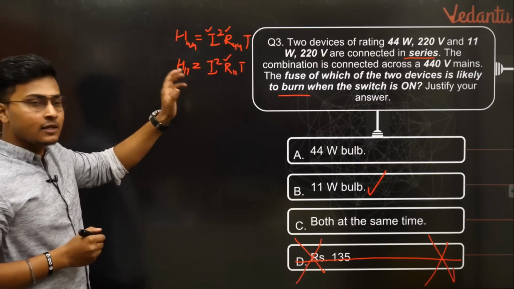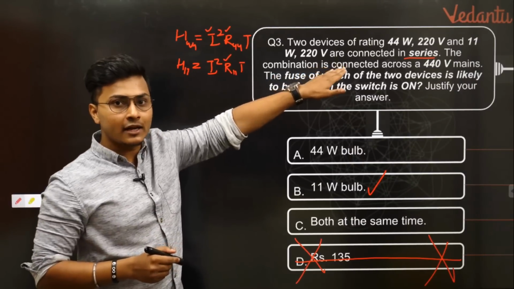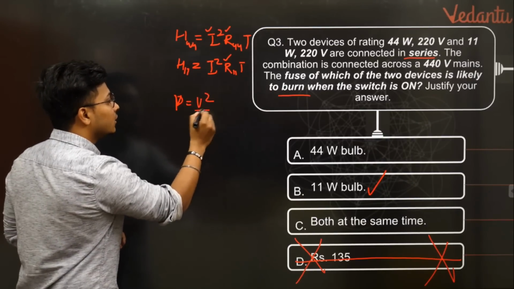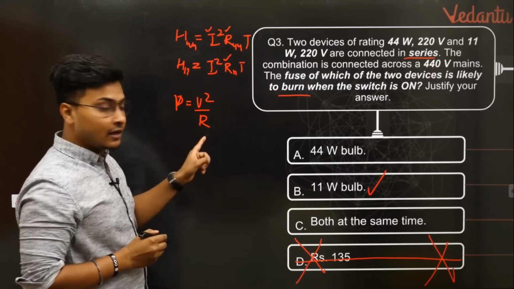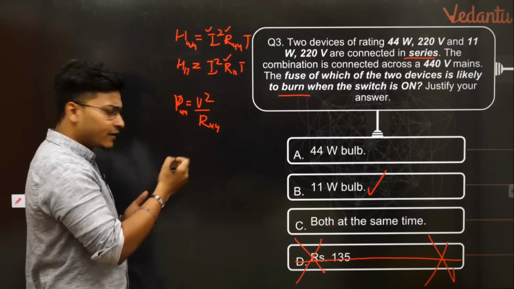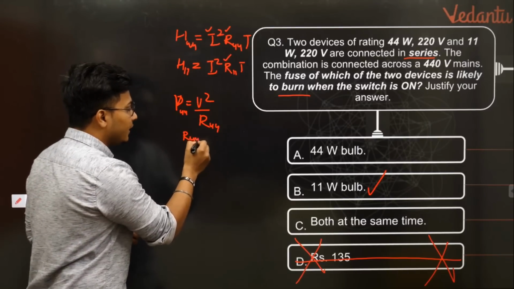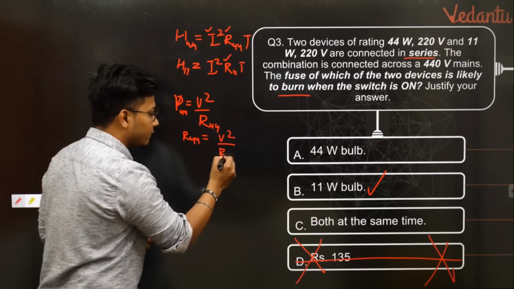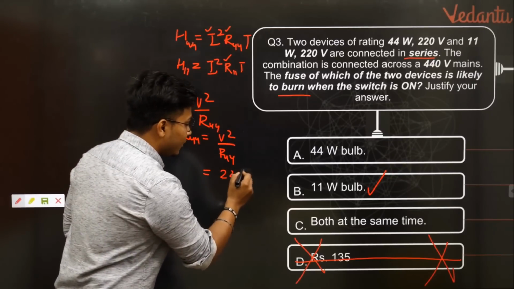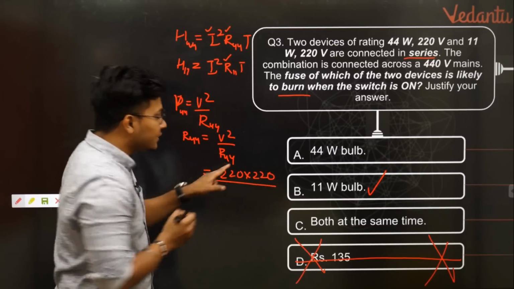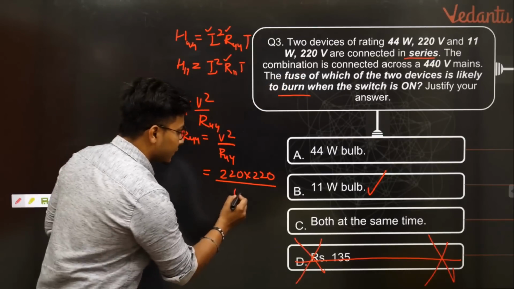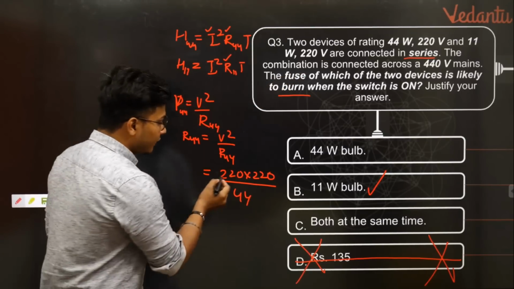So how to find out the resistance? We all know one simple scenario. We know the direct formula, that is P is equal to V square upon R. So here the voltage is the same and we have to find the resistance, so let's take the first formula, P44 and R44. Let's try to find the resistance. So R44 will be equal to V square upon P44, and V square is nothing but 220 into 220, divided by R44. Resistance R44 we have to find, and this P44 is nothing but 44. Simple scenario. Correct?